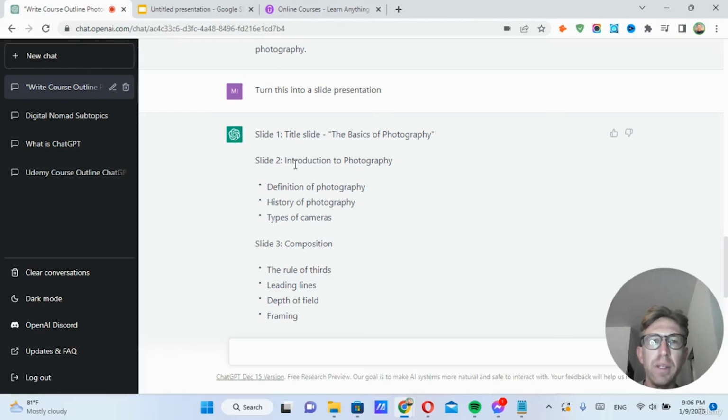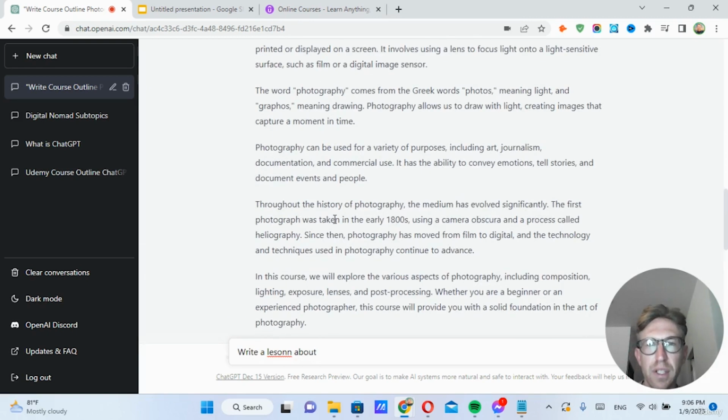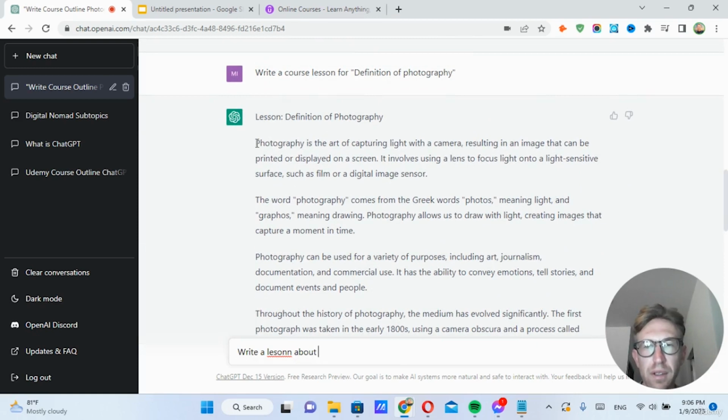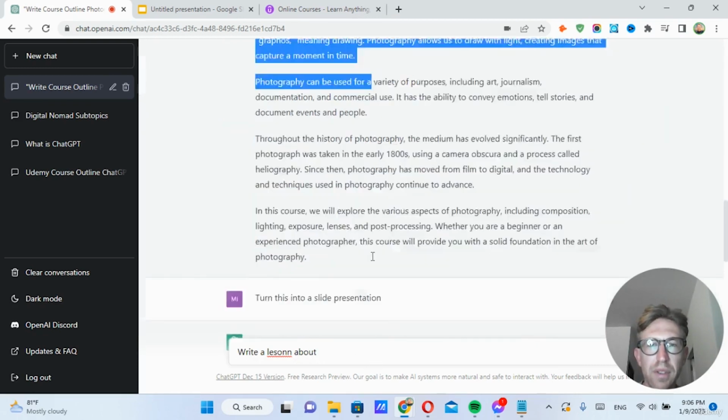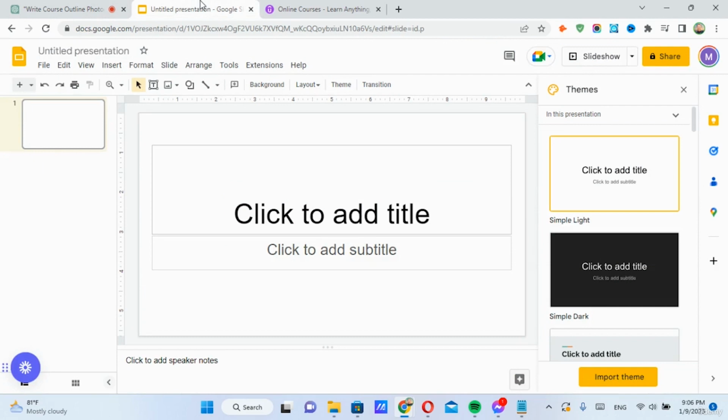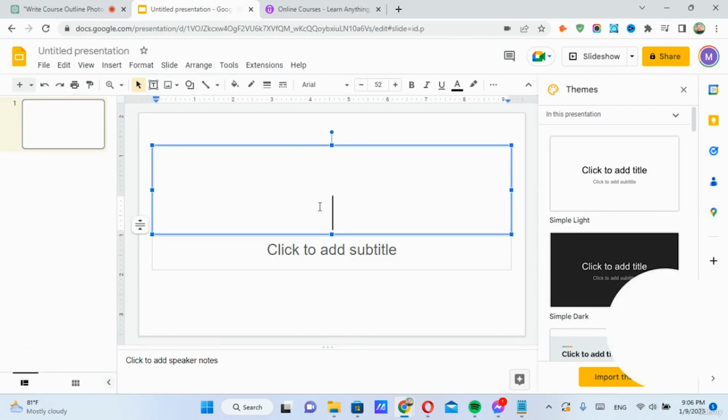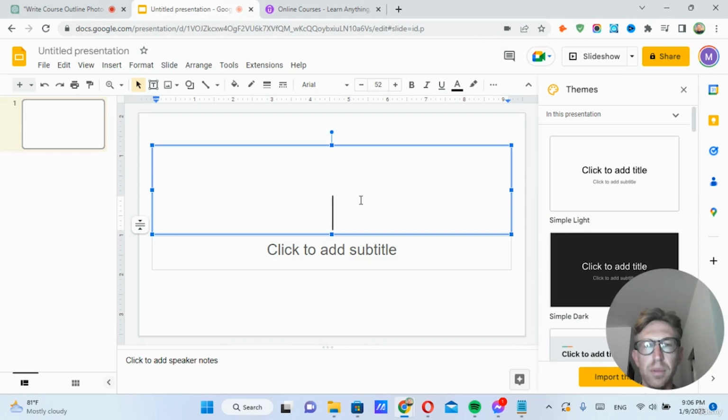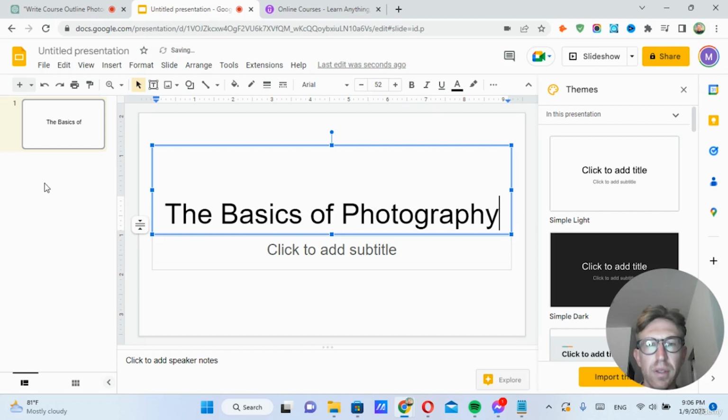Picking up from where we left off in the previous lesson, we can simply take this first section of the slide presentation and say, write a lesson about the definition of photography. But we already have that here. So all we have to do is come over here to Google Slides and create a first slide, basics of photography. That's the title of our course, right?